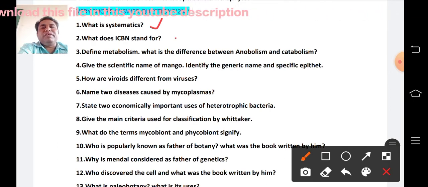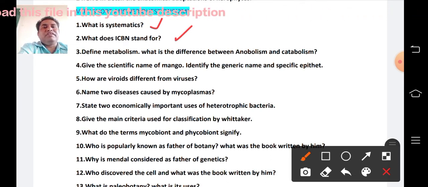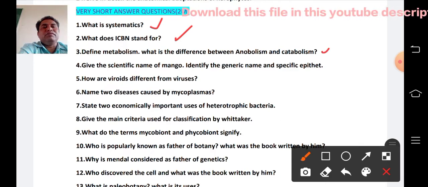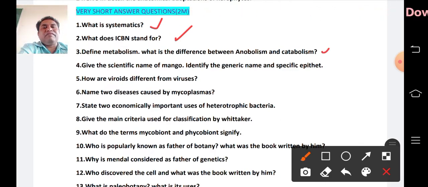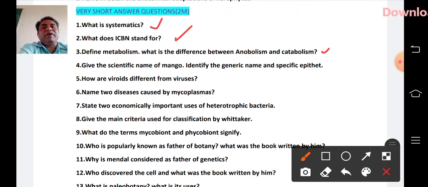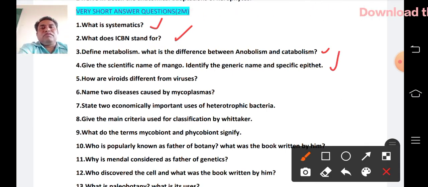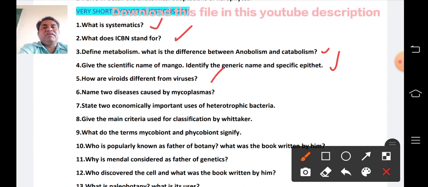What does ICPN stand for? First unit. Define metabolism and what is the difference between anabolism and catabolism. This is also present in the first unit. Give the scientific name of mango. Identify the generic name and specific epithet. This is also first unit. So fifth question, how do viroids differ from viruses? First unit.